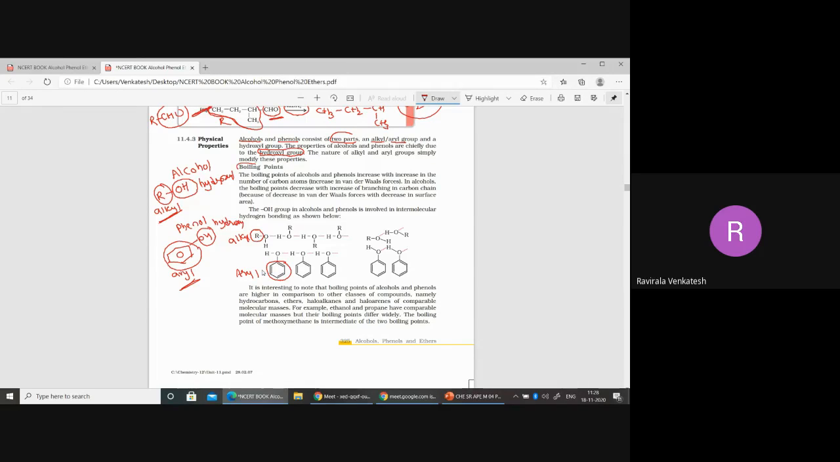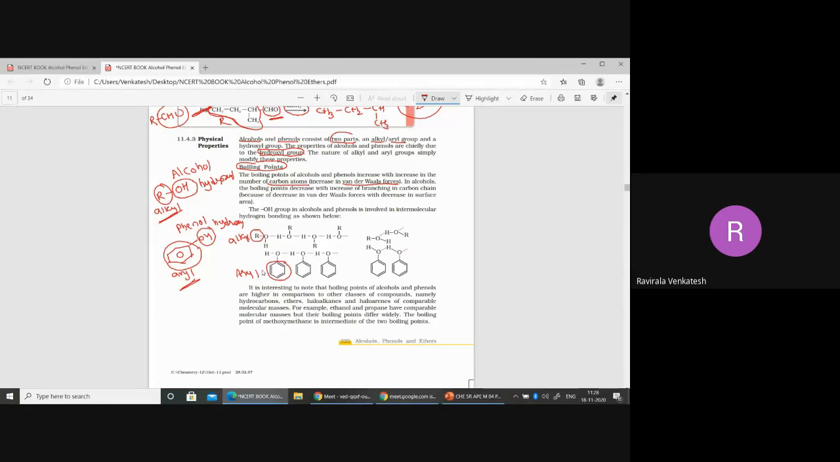Next, if you observe, boiling points are very important for us in physical properties. Now, how are boiling points increasing here? When the number of carbon atoms increases, molar mass increases, molecular weight increases. When molecular weight increases, Van der Waals forces also increase. Van der Waals forces depend upon molecular weight actually. So more molecular weight, more Van der Waals force.